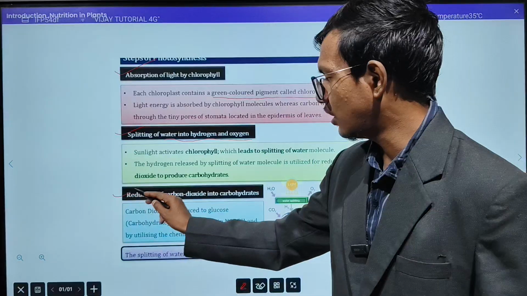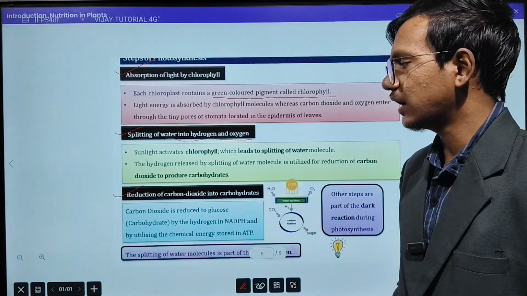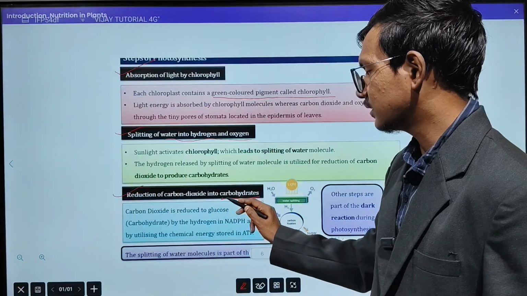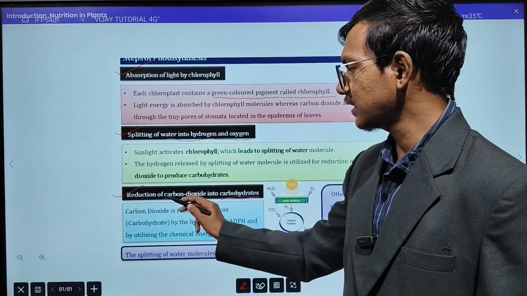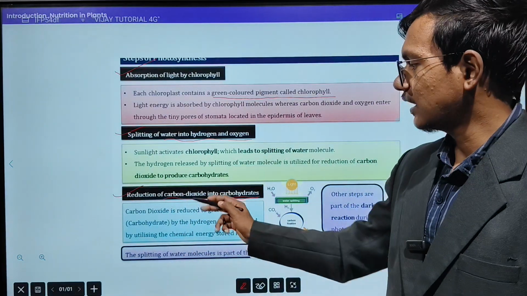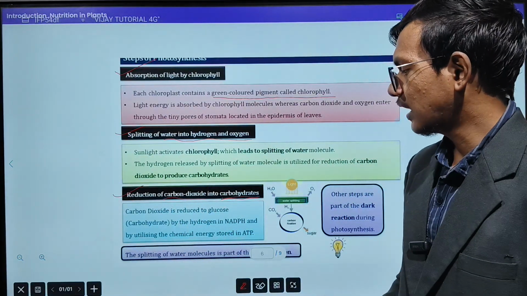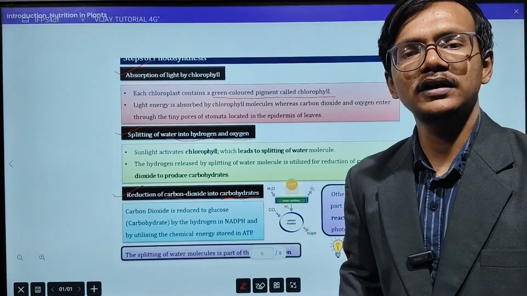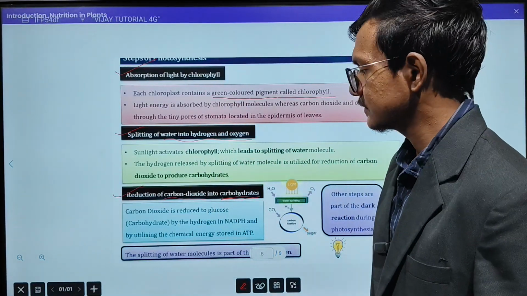Third is the reduction of carbon dioxide into carbohydrate. So this carbohydrate was there as a byproduct. This carbon dioxide was there in the raw material, and this carbon dioxide will be converted into carbohydrate. So these are the basic steps that will occur in photosynthesis.